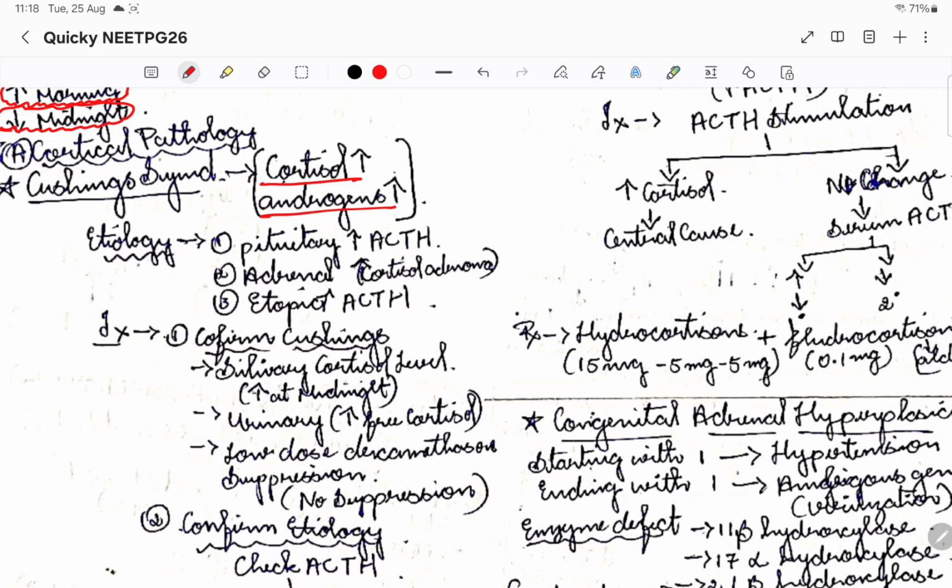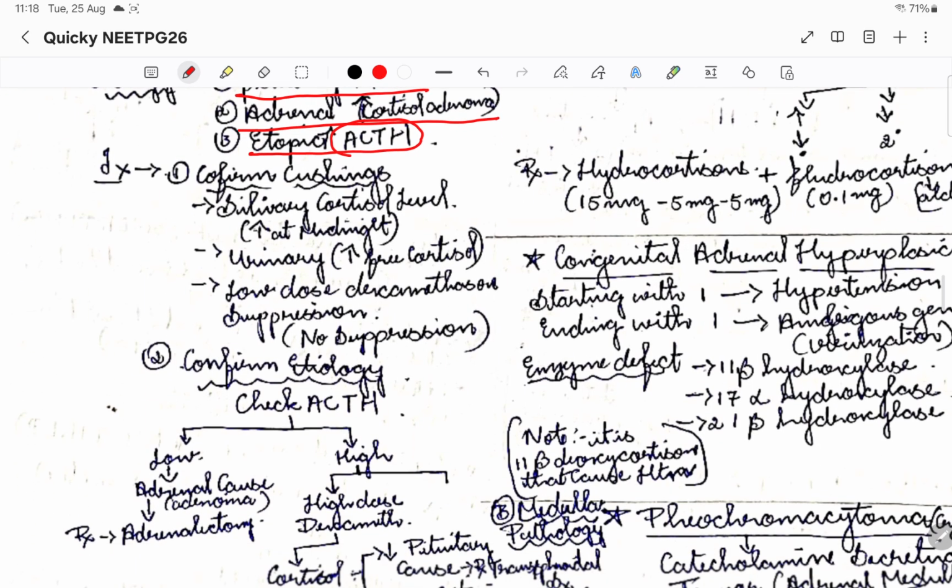One is the cortisol, that is glucocorticoids, and the androgens that are increased. Basically the etiologies might be that pituitary ACTH might be increased, or an adrenal adenoma would increase it, or an ectopic ACTH is triggering the adrenal gland, the adrenal cortex basically. So basically Cushing's is where the cortical hormones are increased. Noted, right? The mineralocorticoids won't be released by the ACTH surge. So that is why here it is only the glucocorticoids and the androgens that are having the problem.